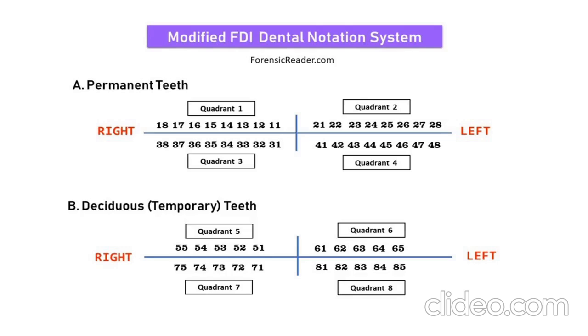Similarly, in tooth number 44, the first digit, which is 4, denotes that it is a tooth in the left lower quadrant and it is a permanent tooth. Also, the second digit, which is also 4, denotes that it is fourth from the center, which is the permanent first premolar.